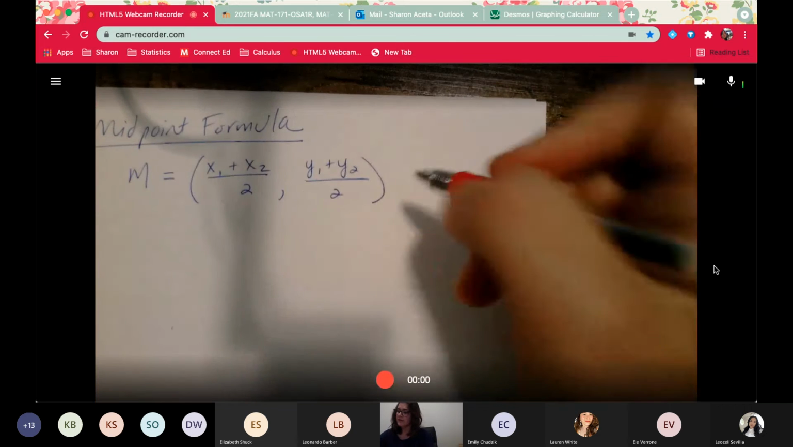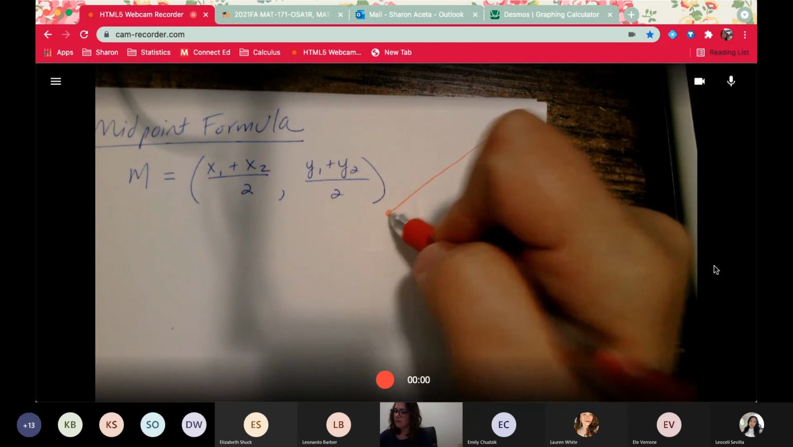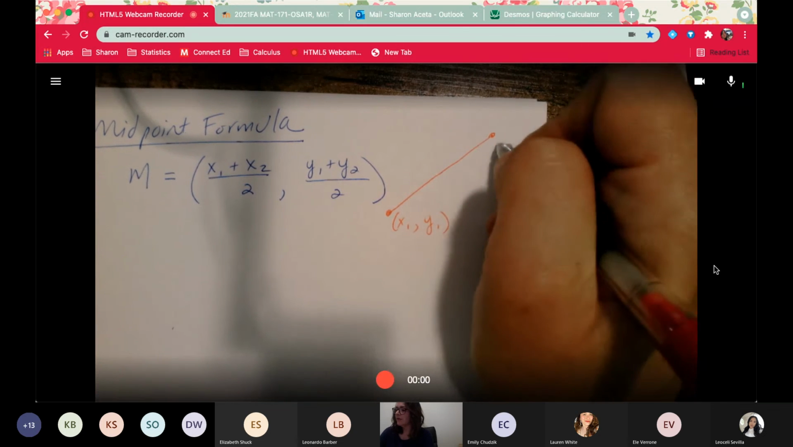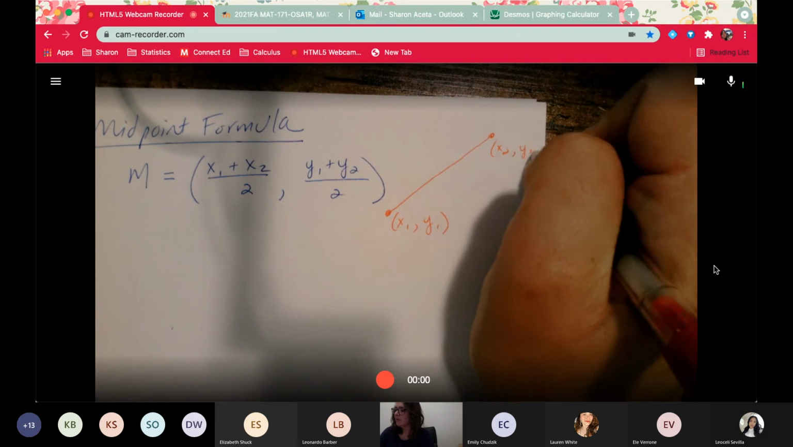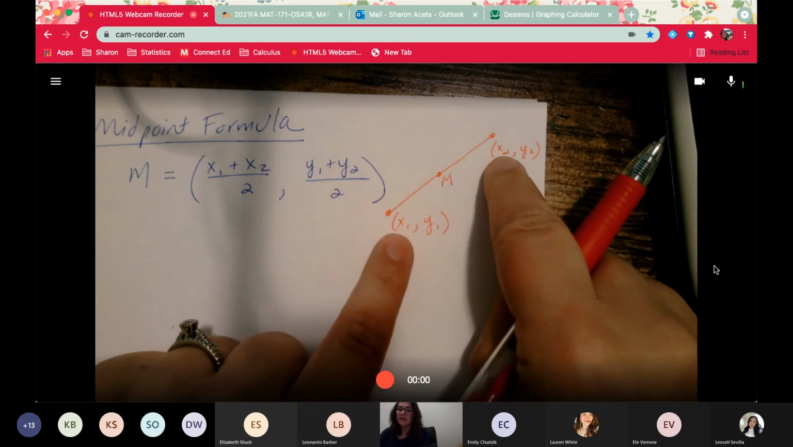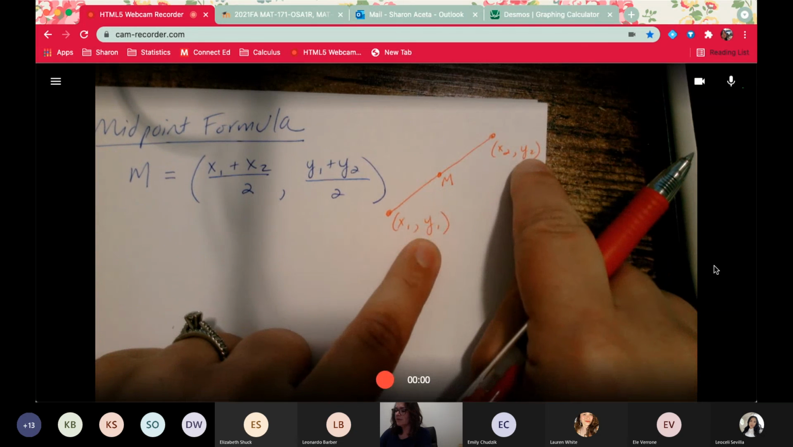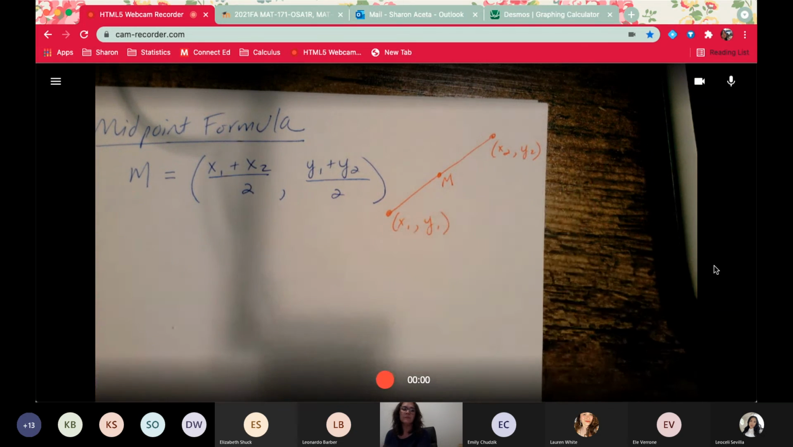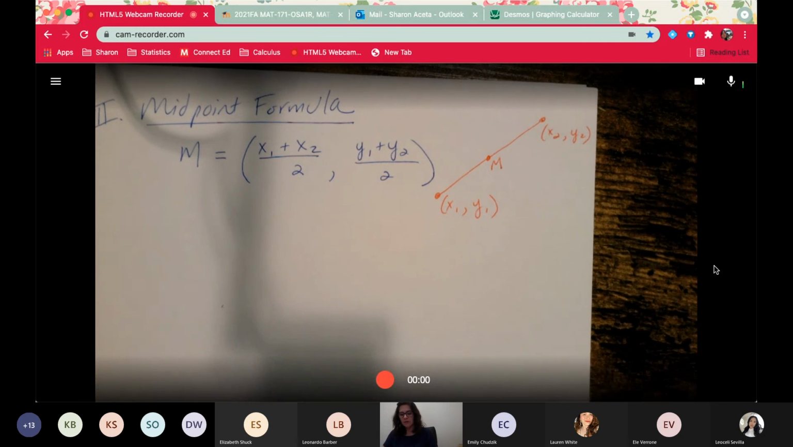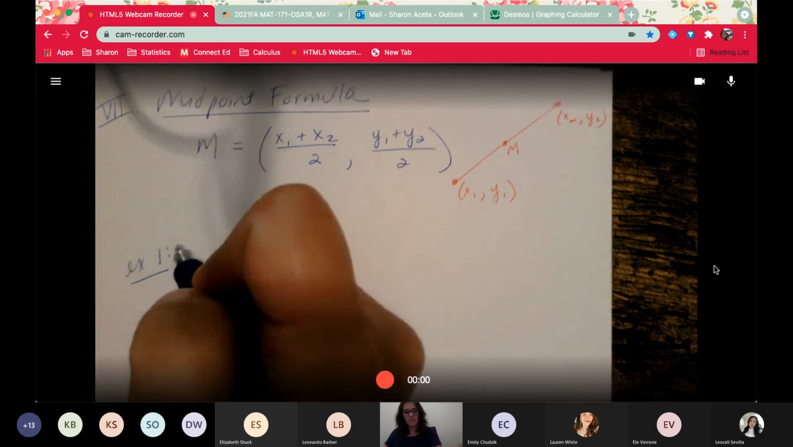So think of it like this. If I have this line on the coordinate grid and I have x1 and y1 here, and I have x2 and y2 over here, and I want to find this middle point, I would just add these x's and divide it by 2 and get to the middle. And then I would add the y's and divide it by 2 and get to that middle. Okay, and it's very easy. It's a midpoint, it's a middle. So we'll do 2 last quick examples of this.